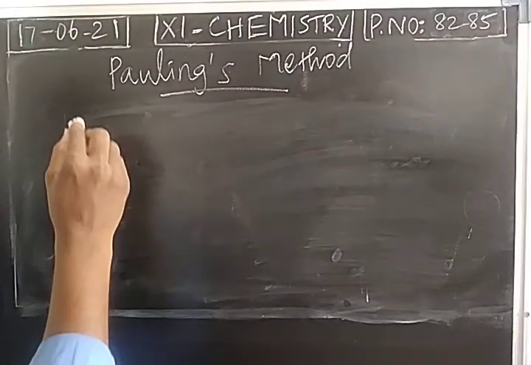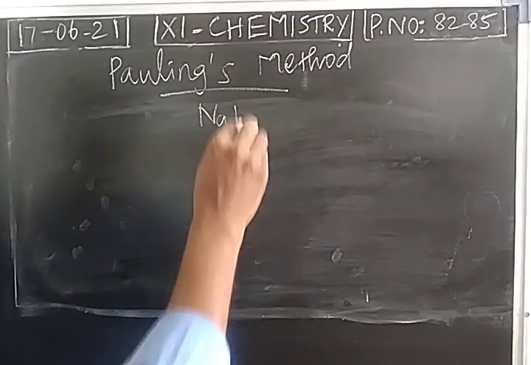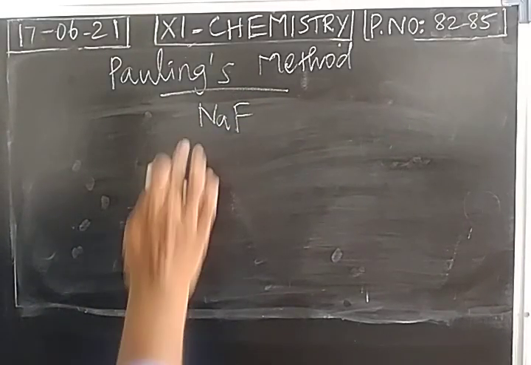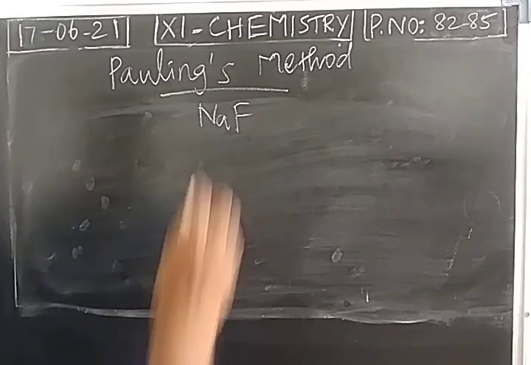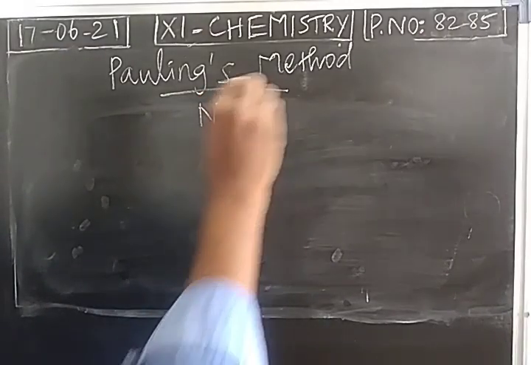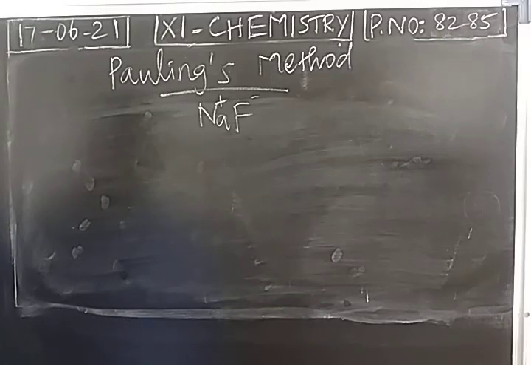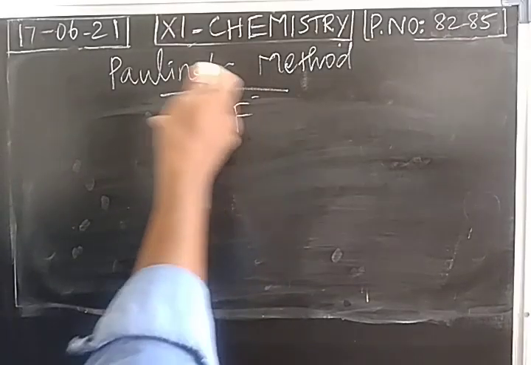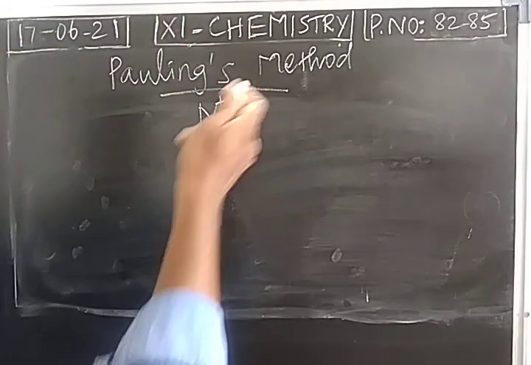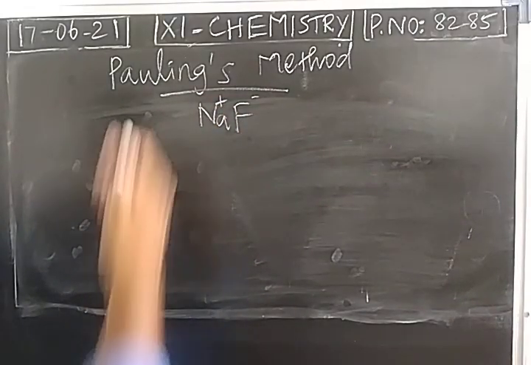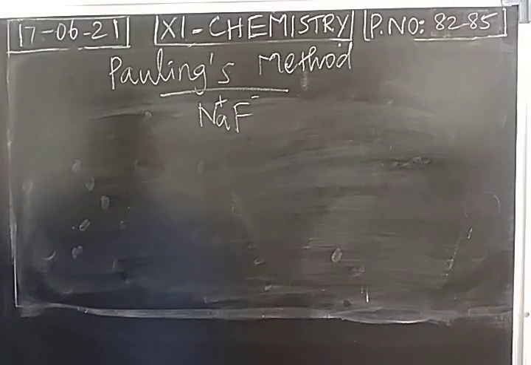So the given ionic compound is sodium fluoride. We know that an electron is transferred from sodium to fluorine. Sodium becomes a cation, fluorine becomes a fluoride anion. Ionic bond exists between the ions. So we have to find the radius of Na+ cation and the radius of fluoride anion. For that we can apply Pauling's method.